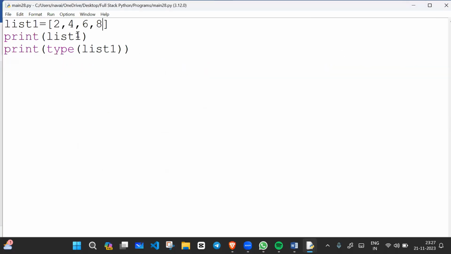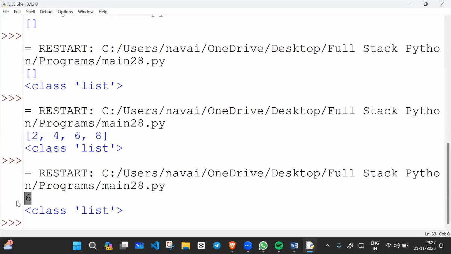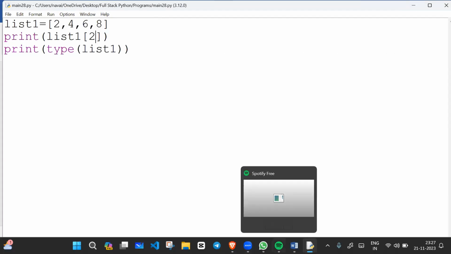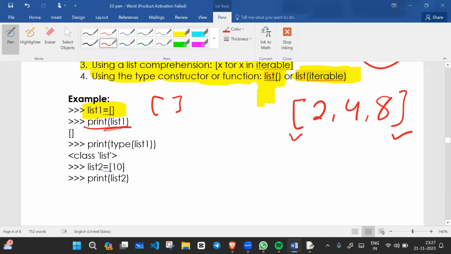If you want to access any specific value in the list, then you can write the index. The index starts from 0. So this is the 0 position, 1 position, and 2 position. Let's say we want to fetch 6. So I will write 2, because 6 is at position 2. I will run it. So what's the result? 6. Okay. So this is how we can fetch the data.